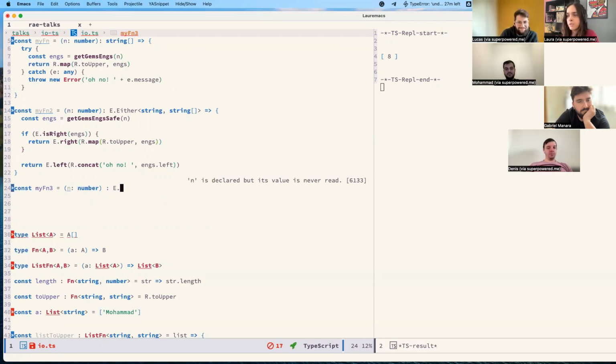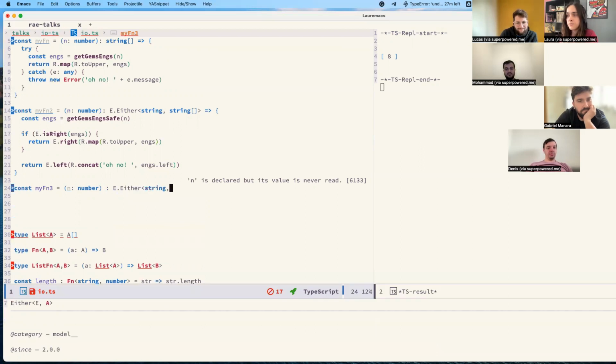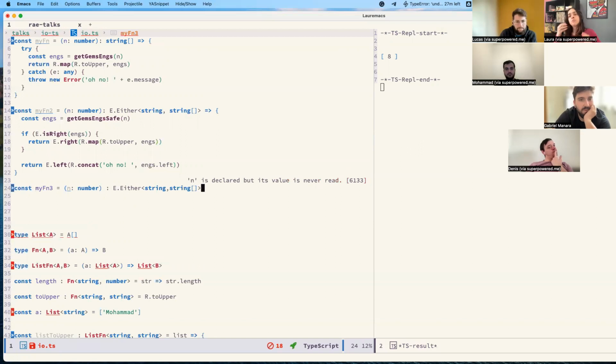So we return an either. Of course, let's suppose now we are talking about a lot of endpoint calls and other stuff that we do in an application. Now we are not getting engineers' names in a function that throws errors because I wanted to.